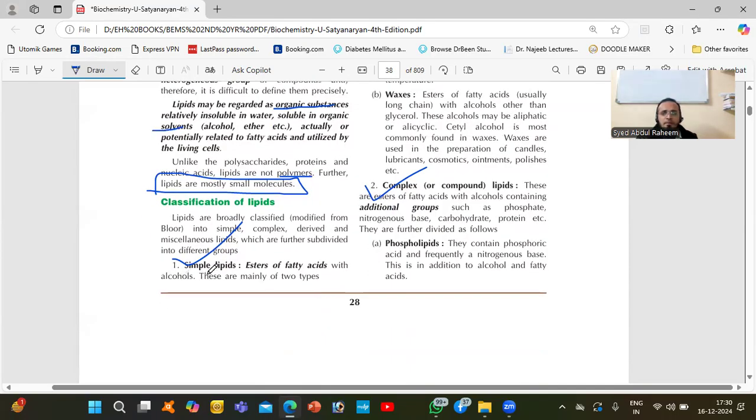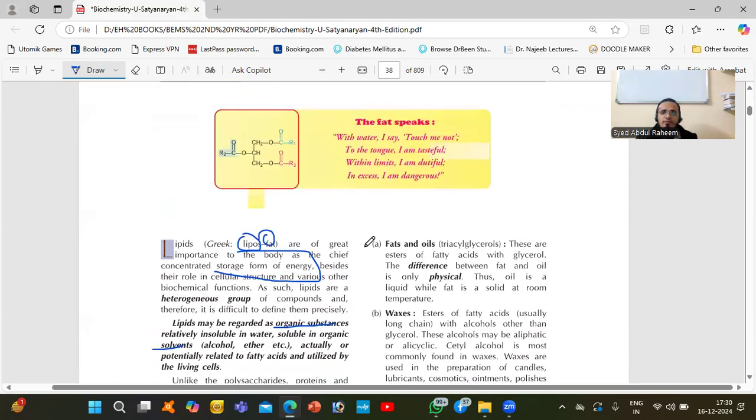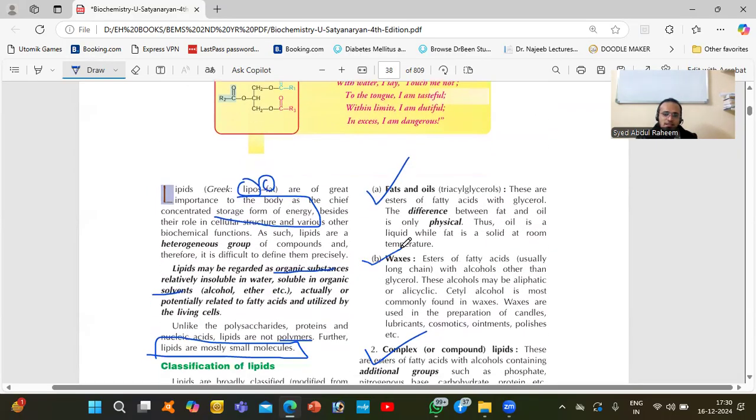Simple lipids are also known as esters of fatty acids. Simple lipids are two types, fats and oils, and waxes. Fats and oils are called triglycerols. They have three fatty acids attached to glycerol, so that's the reason we call it triglycerol. These are esters of fatty acids with glycerol.